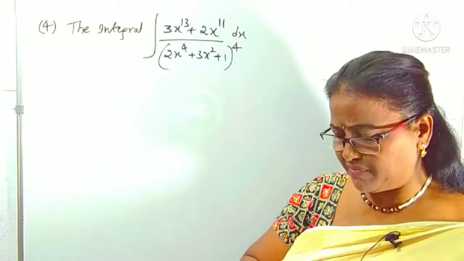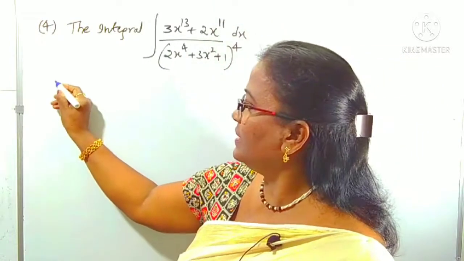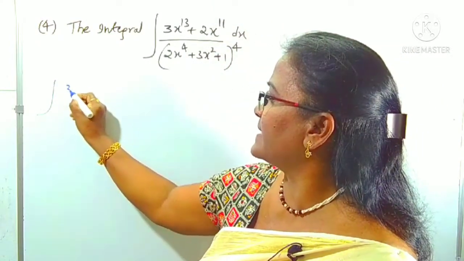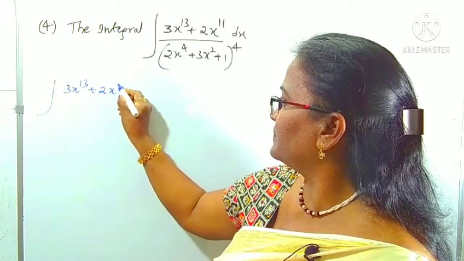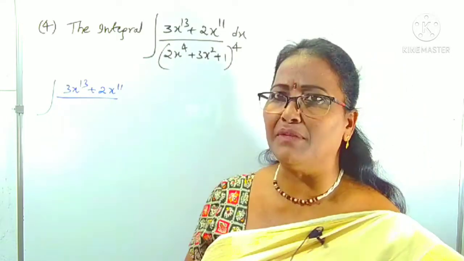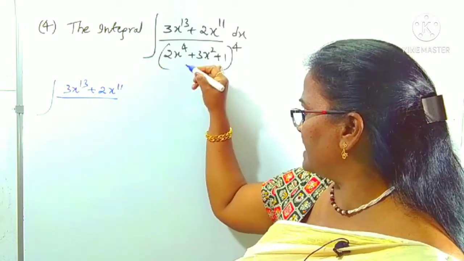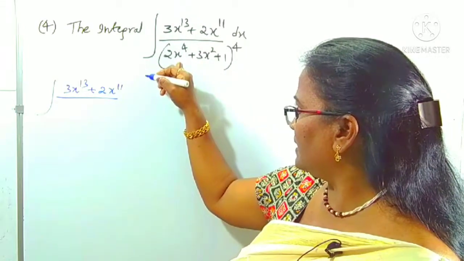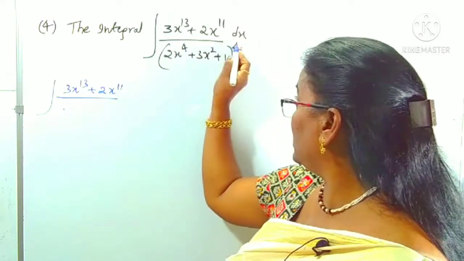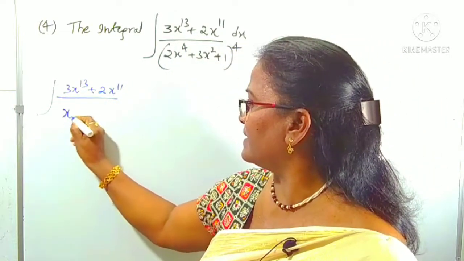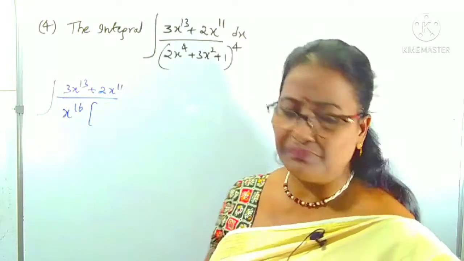So, this integration becomes now, the numerator as it is: 3x^13 plus 2x^11. Denominator. What about the denominator? In the denominator, among these three terms, what is the highest degree term? x power 4. That is what I have taken out. x^4 with power 4 is x^16. Right? x^16 off.